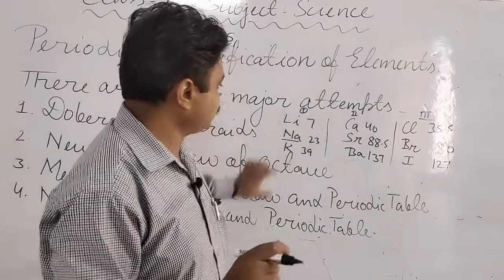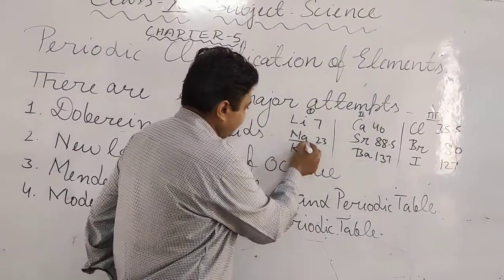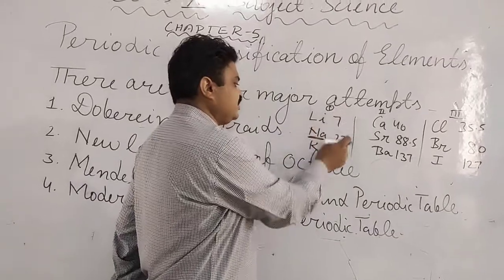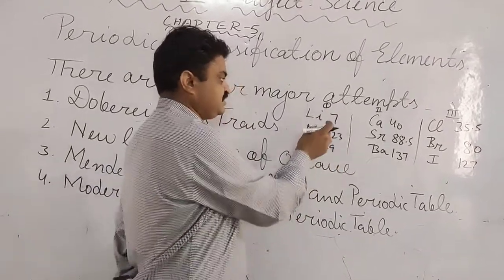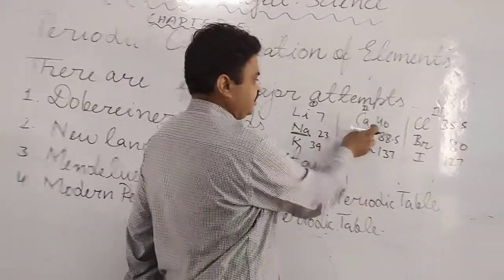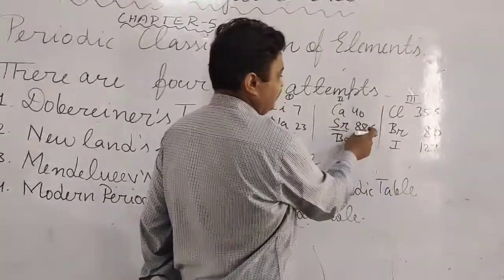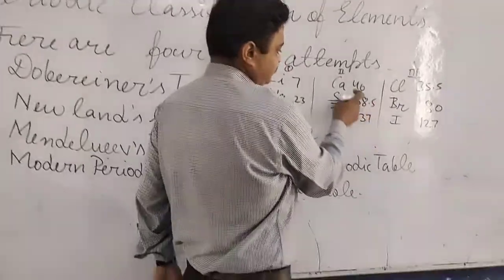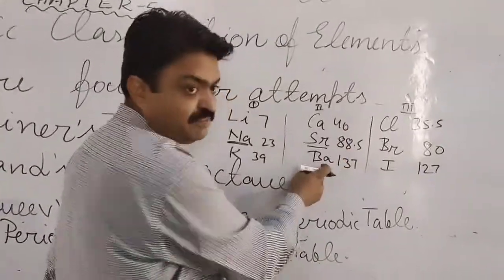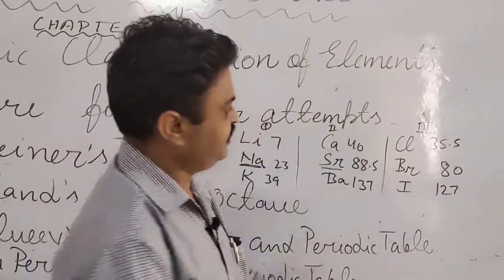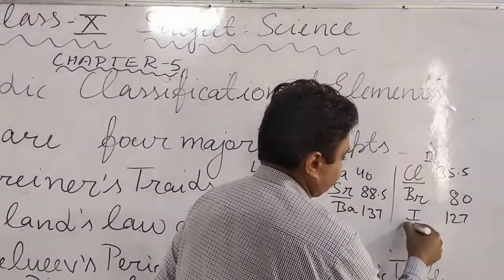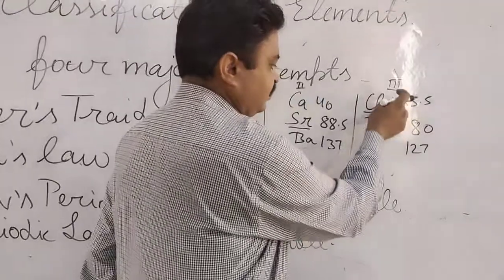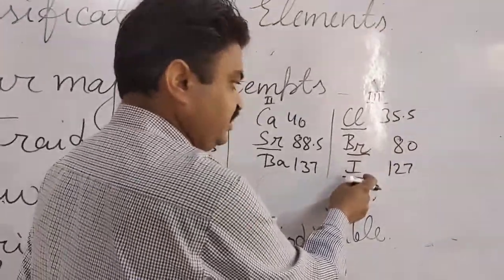And the middle element's atomic mass is the average of the other two elements. Similarly, in this triad, strontium has the average atomic mass of the other two, meaning the atomic mass of calcium and barium. In this one, bromine has the average atomic mass of chlorine and iodine.